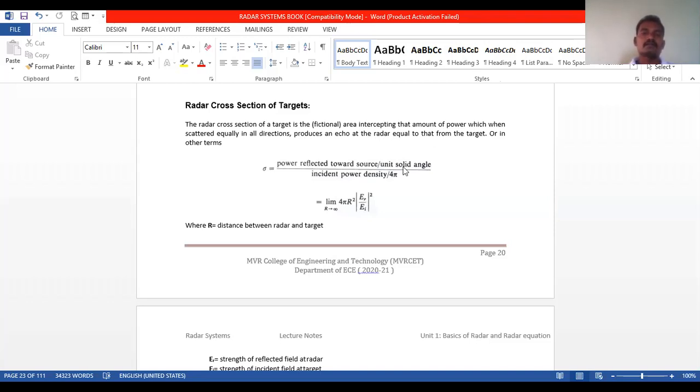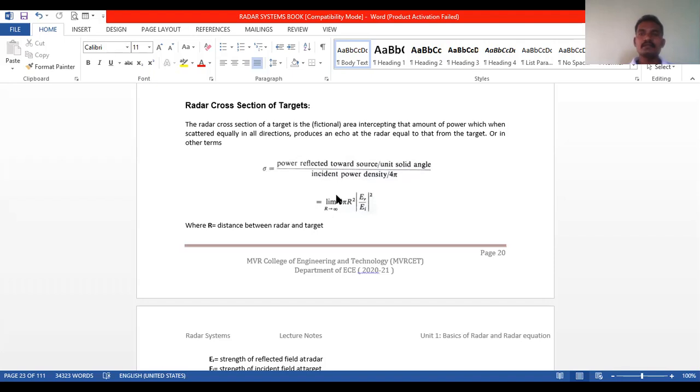Or in other terms, we can define the radar cross-section of targets, denoted by sigma, as the power reflected towards the source per unit solid angle divided by the incident power density by 4 pi.